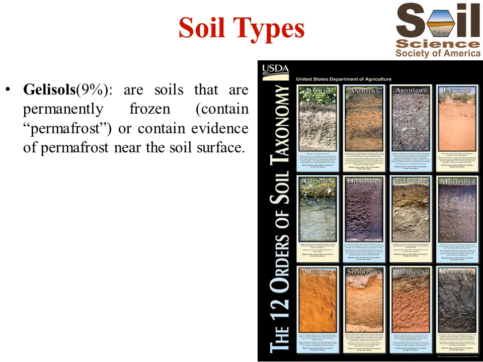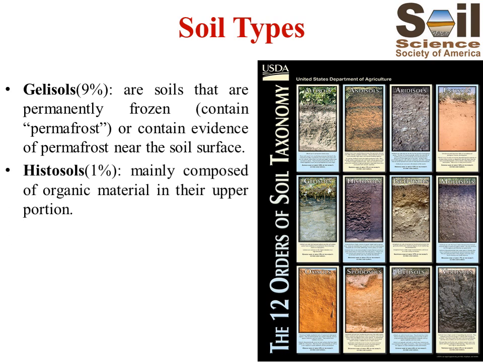We will discuss one by one different types of soil. First one is the gelisols. Gelisols make up about 9% of the world's glacier-free land surface. These are soils that are permanently frozen, meaning they contain permafrost or contain evidence of permafrost near the soil surface.